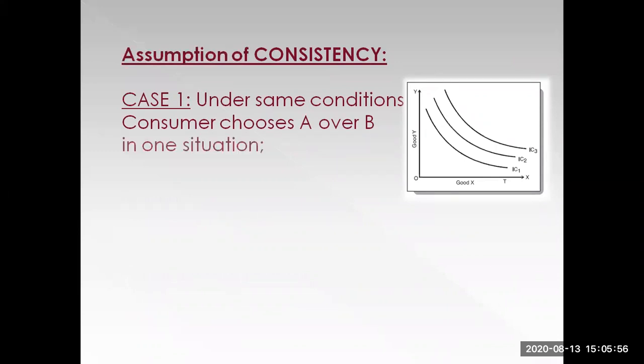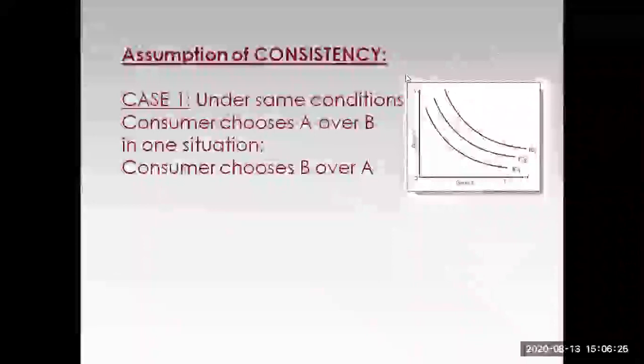But under the same conditions, let's say on one day, the consumer is choosing A over B, but on another day, the consumer is choosing B over A. So it's like saying one day you want chocolate over coffee and the next day you want coffee over chocolate. That's kind of absurd. It's not exactly a rational behavior, to be precise. At least in economics terms, that's not what we call rational behavior.